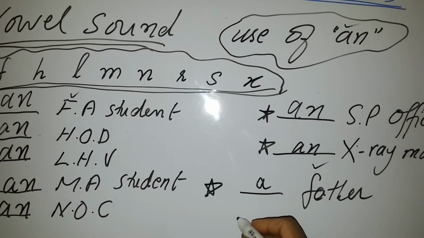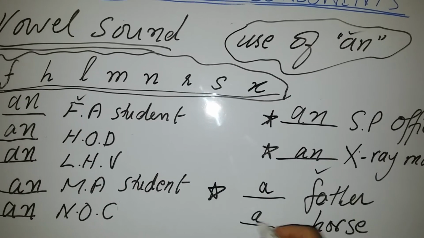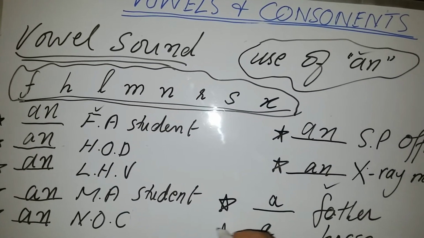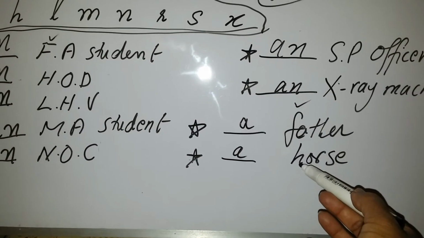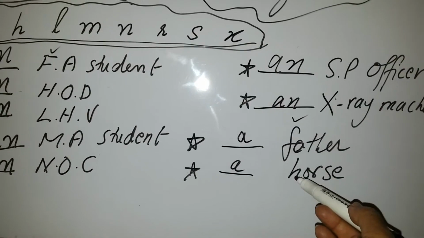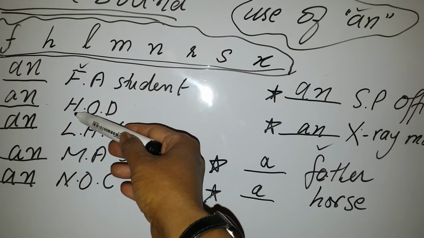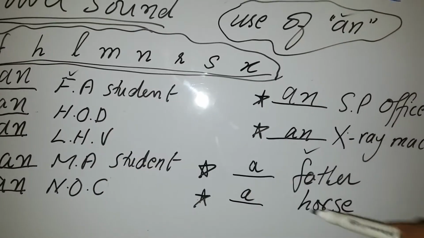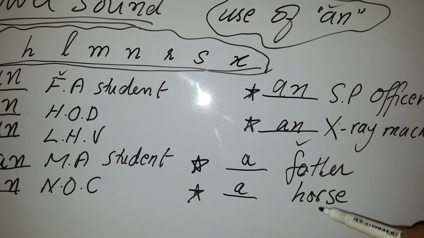Similarly, if there is written horse, you will put over here a horse, not an horse. Why? Because this letter is giving you the sound of h, not the sound of a vowel. In the initial, it is giving you the sound of aitch. In this word, it is giving you the sound of h. So you will put a horse.